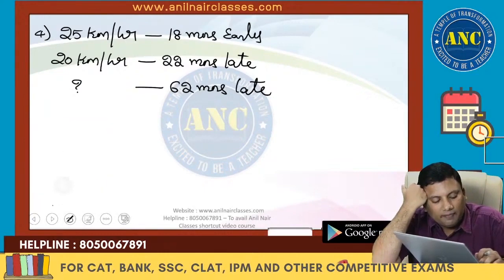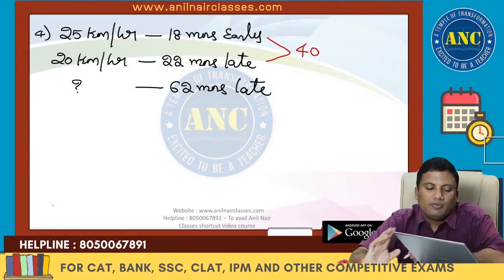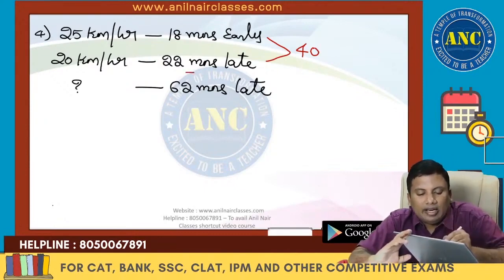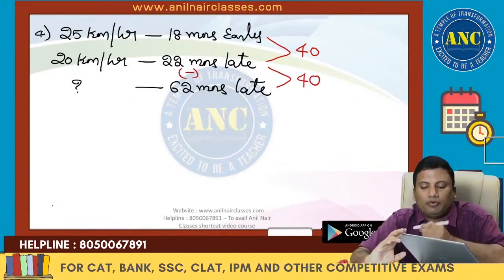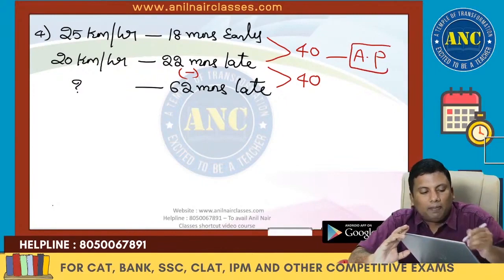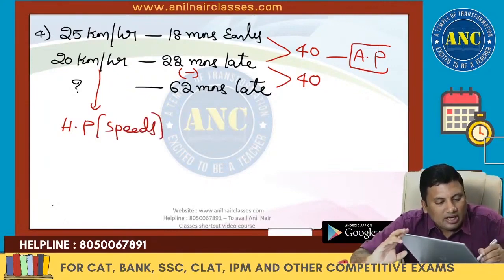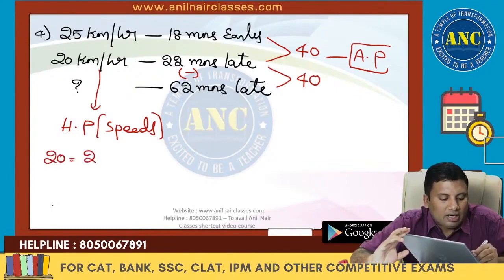Now see here. Late and early, 22 plus 18, which is 40. Late and late, it will be 62 minus 22, 40. That means the gap is same. This will be in AP. If this is in AP, speeds are in HP.